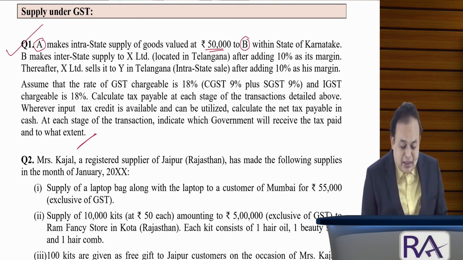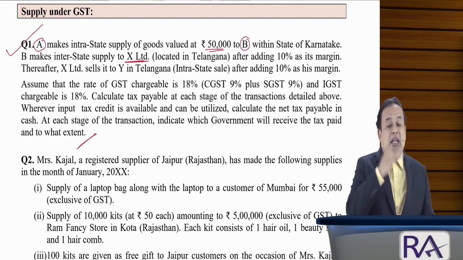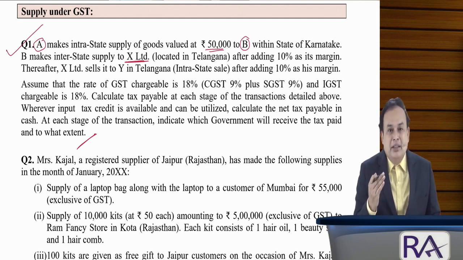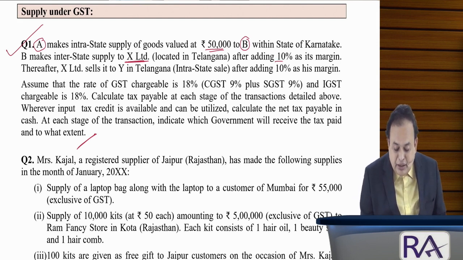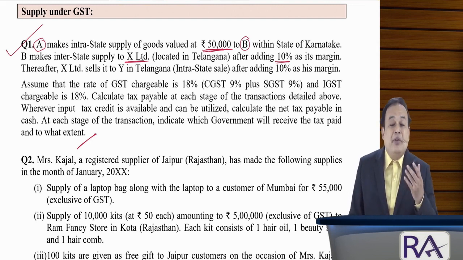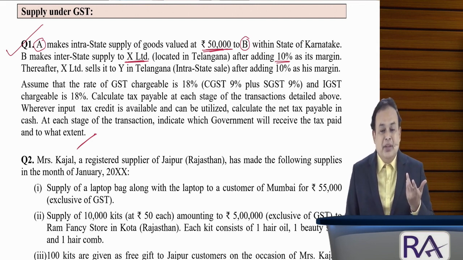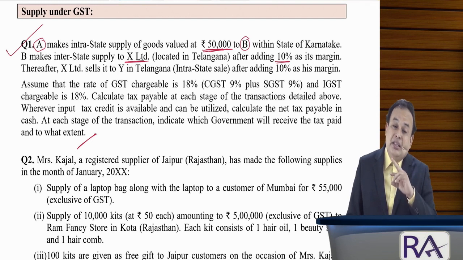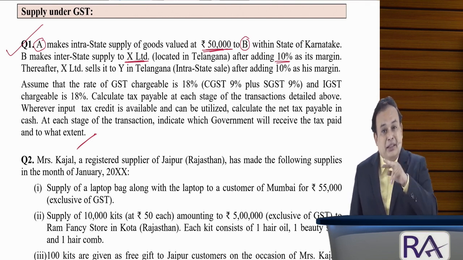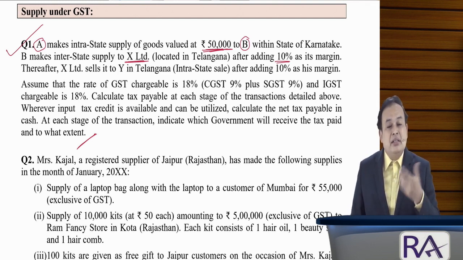Thereafter, B supplies the goods to X Limited, who is in another state, from Karnataka to Telangana, interstate supply, with a profit margin of 10% on the cost. So, sold by B to X Limited for rupees 55,000, where IGST will be levied. That IGST comes to rupees 9,900: 55,000 multiplied by 18% IGST. Mr. B is liable to pay 9,900.